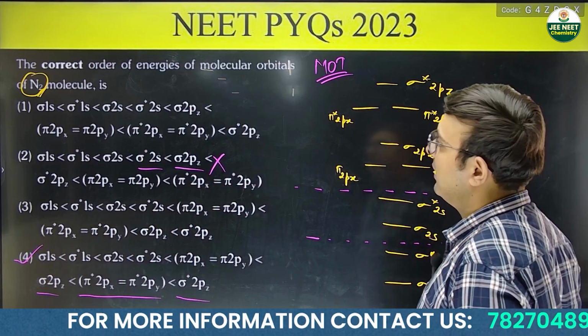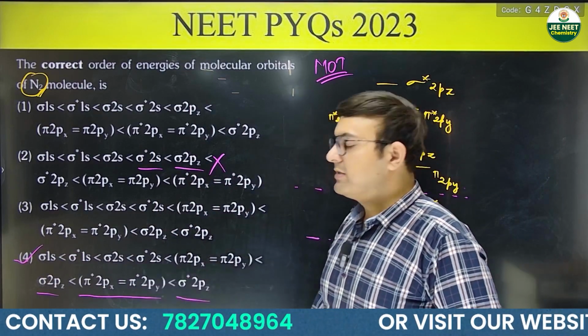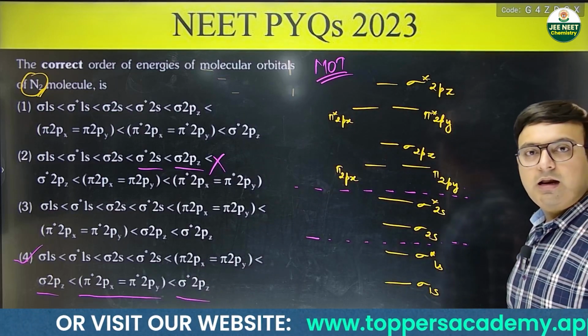Okay, so the correct order of energy of molecular orbital in N2 will be this, given in the option 4th, as represented by this molecular orbital diagram.